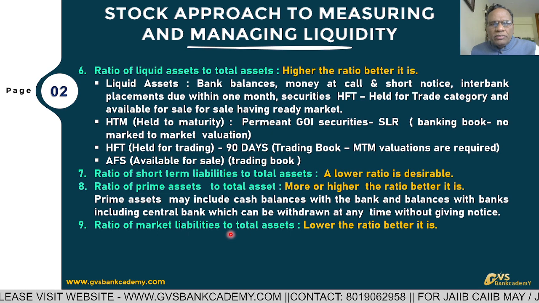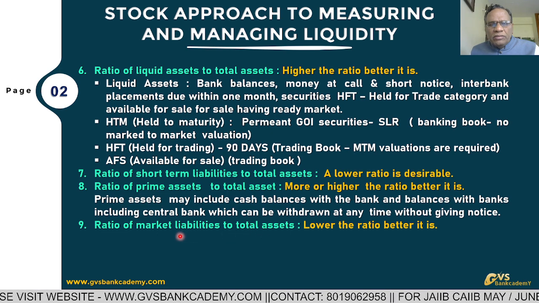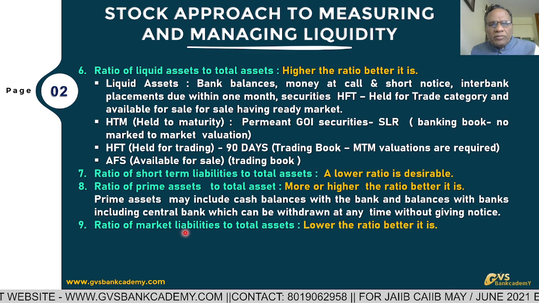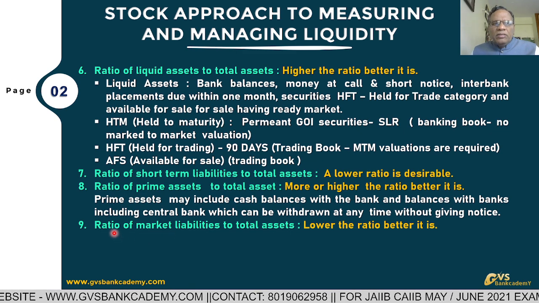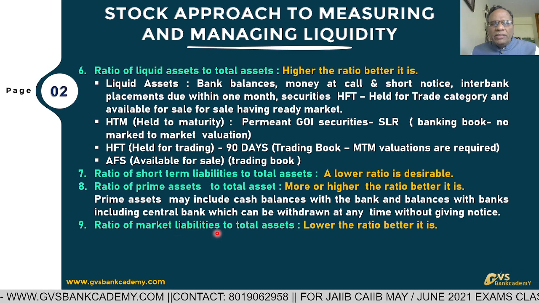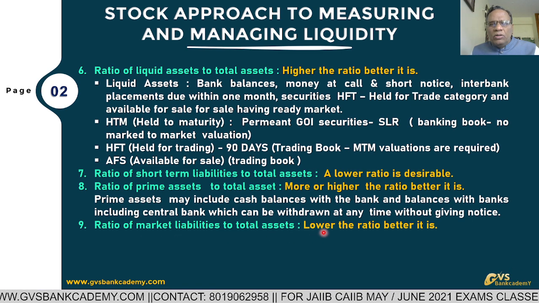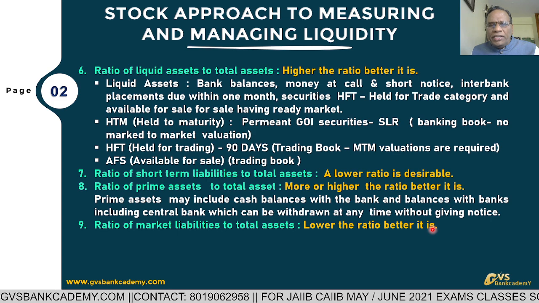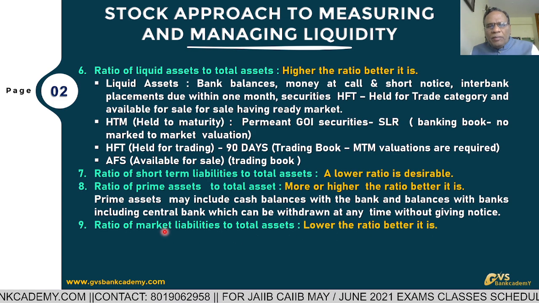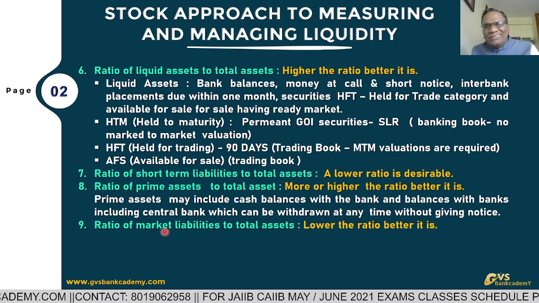When compared to total assets, it is always advisable that market liabilities must be on the lower side. Ratio of market liabilities, borrowings from the market to total assets, lower the ratio, better it is. Why lower ratio is better? Market liabilities are low means the bank's liquidity problem is less.